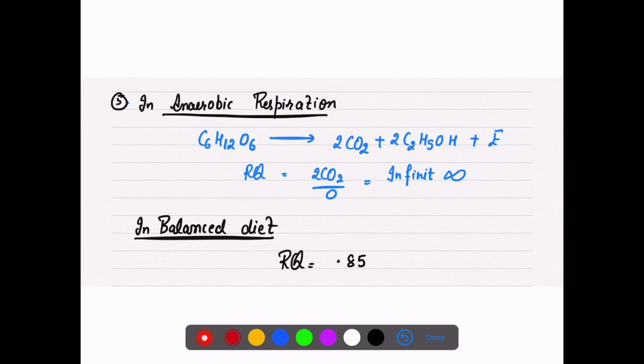In anaerobic respiration, if we now see, we are not using any oxygen here, so there is only CO2 which is released. So the respiratory quotient will be infinity.